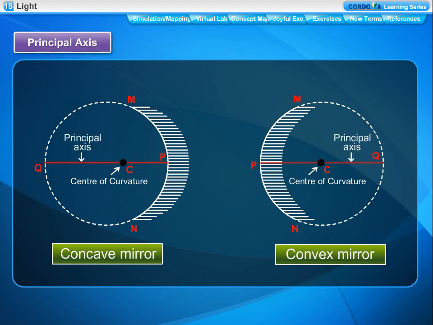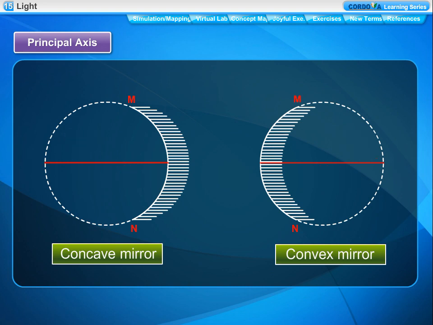Principal axis. The imaginary line passing through the center of curvature, C, and the pole, P, of a spherical mirror is called the principal axis of the mirror. PQ is the principal axis.